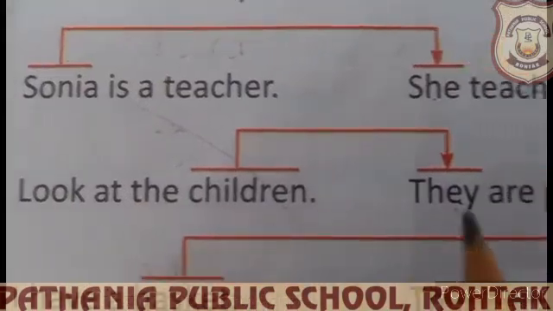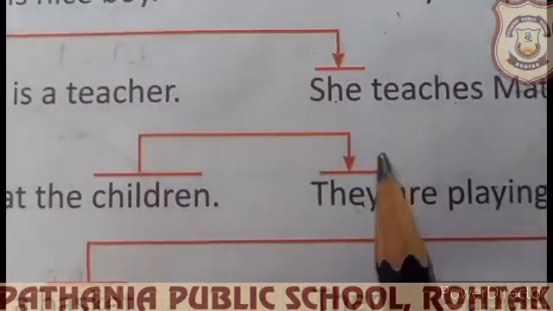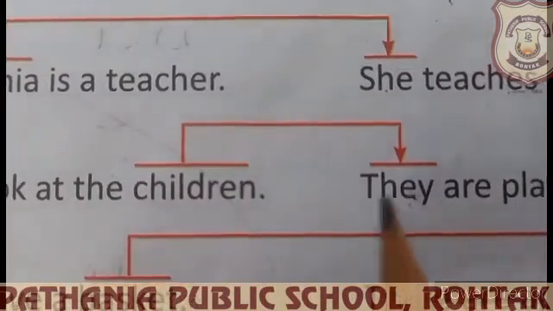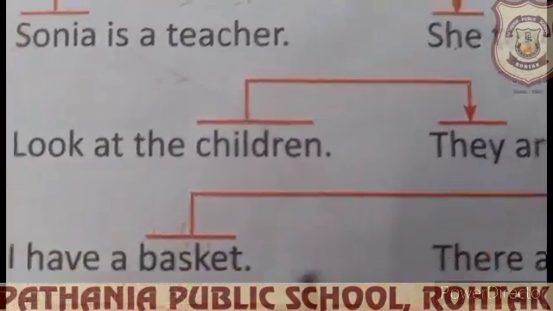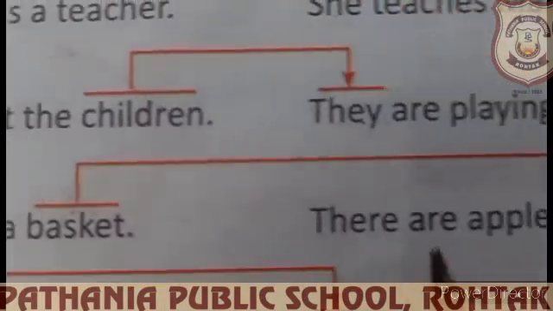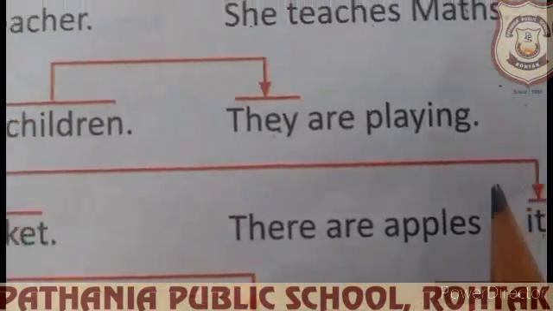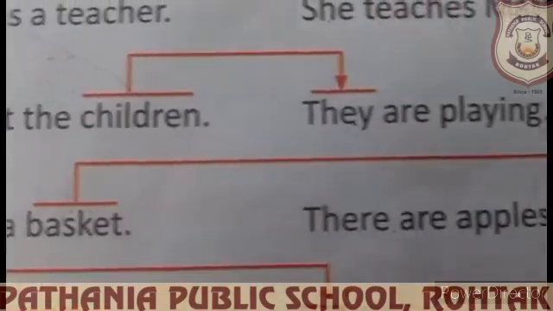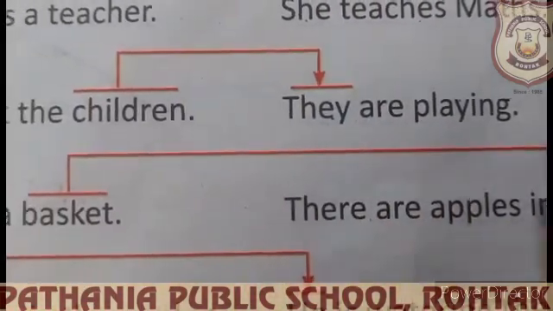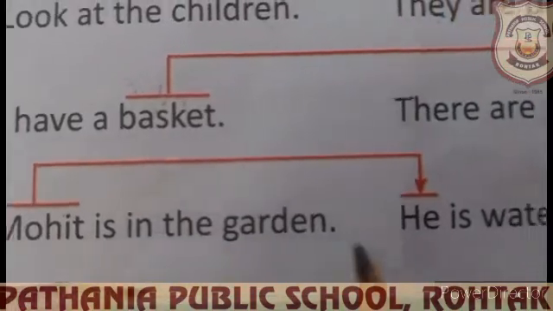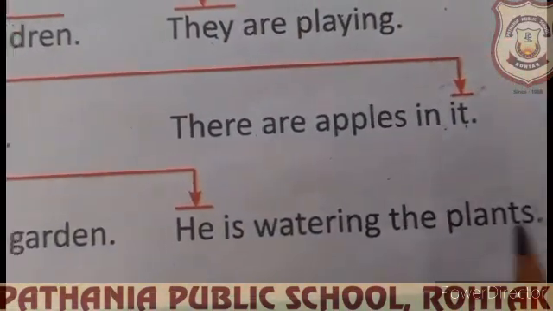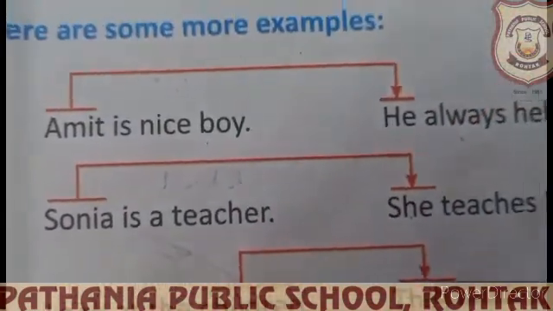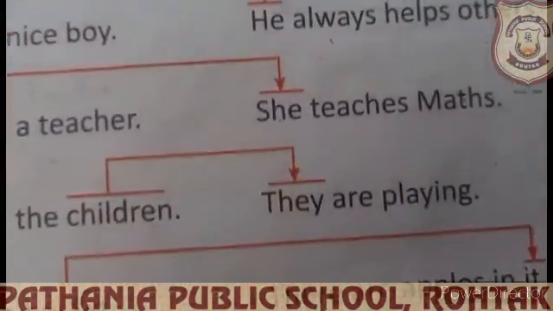Look at the children, they are playing. Here we are using they because children is plural, so we are going to use the plural pronoun. I have a basket, there are apples in it. Here it is used for basket. For things we can use the pronoun it. Mohit is in the garden, he is watering the plants. He is used for Mohit. So according to the noun, we have to use the pronoun.